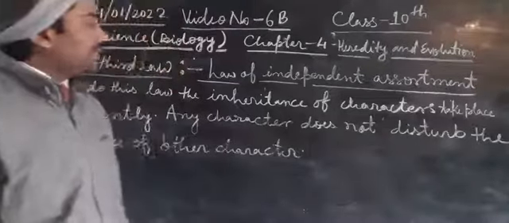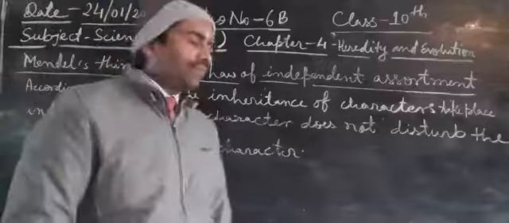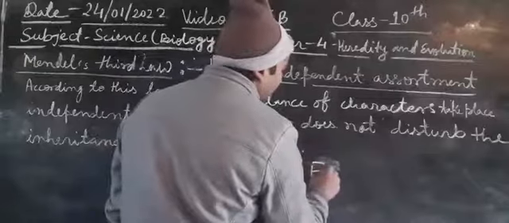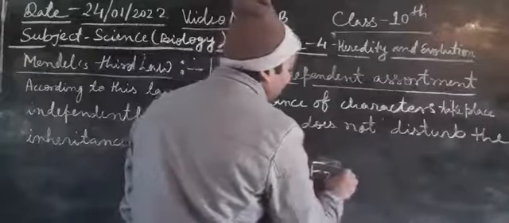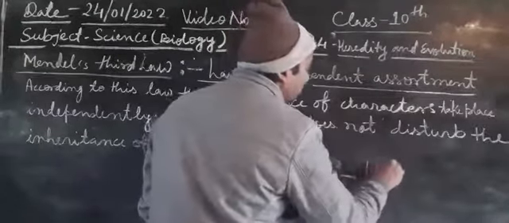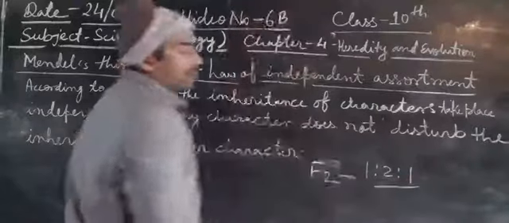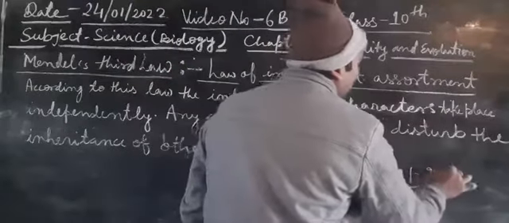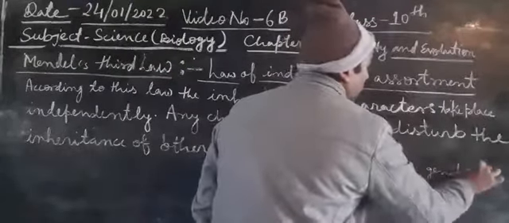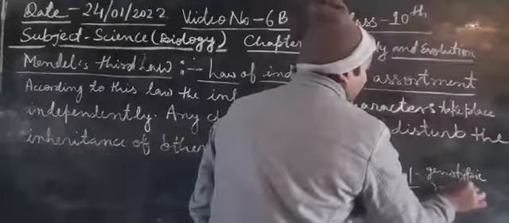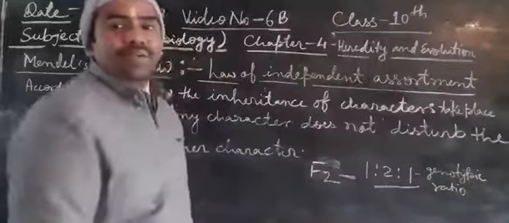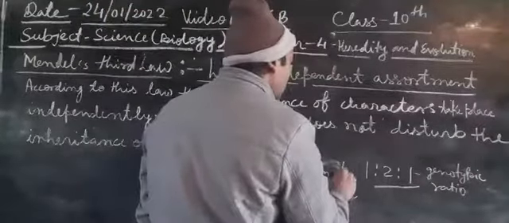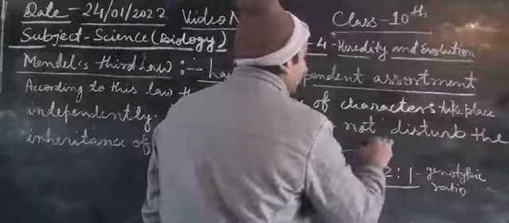Students, the ratio of characters in the F2 generation is 1:2:1. Clear? This is the genotypic ratio. And what is the phenotypic ratio of the F2 generation? That will be 3:1.